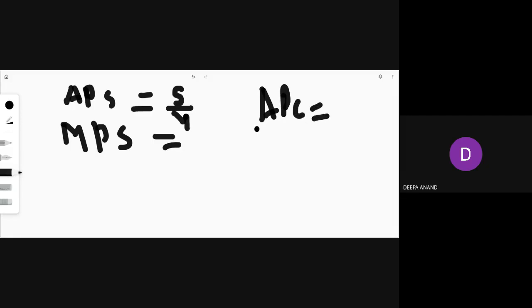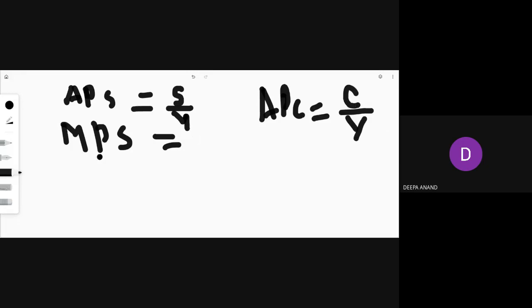Both are base of both are what? Income. The base of both consumption and saving is income because it is the total income that you will save or consume. So the base is income itself. Income is denoted by the letter Y. So in the case of APS, that is average propensity to save, the equation is S upon Y, that is saving upon income. And in the case of average propensity to consume, it is consumption upon income.